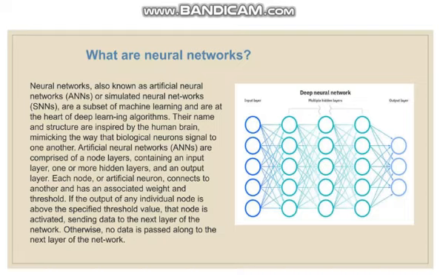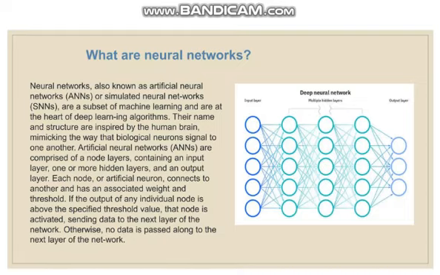What are neural networks? Neural networks, also known as artificial neural networks or simulated neural networks, are a subset of machine learning and are at the heart of deep learning algorithms. Their name and structure are inspired by the human brain, mimicking the way that biological neurons signal to one another.